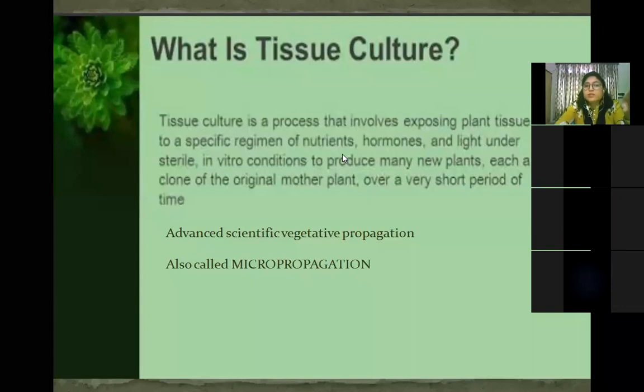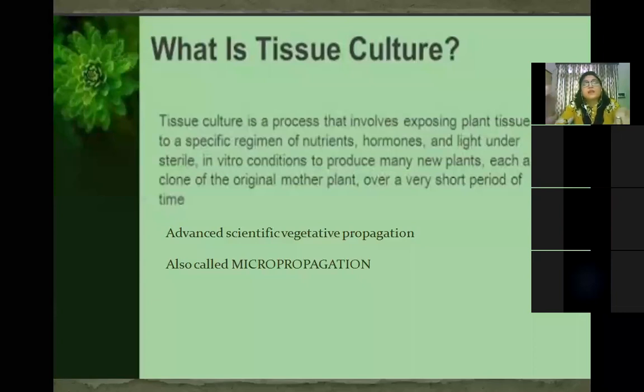Tissue culture: you are just taking the tissues from the mother plant, and you are growing them under artificial conditions, providing them nutrients, hormones, and proper light. And then the cells of these tissues divide themselves, and they form a mass of cells that is called callus. This callus is then transferred to another medium of hormones which are required for growth and differentiation.